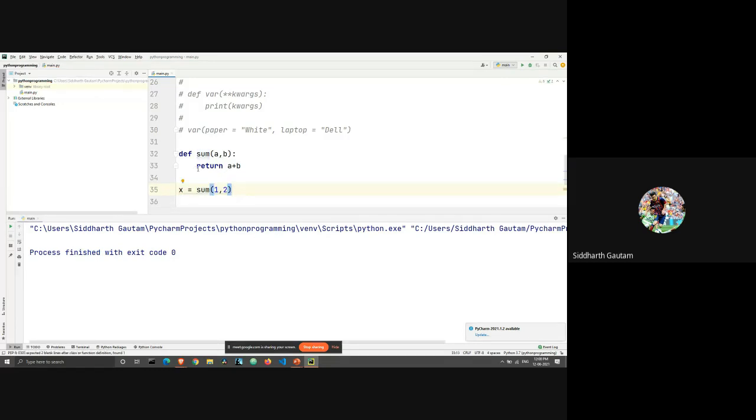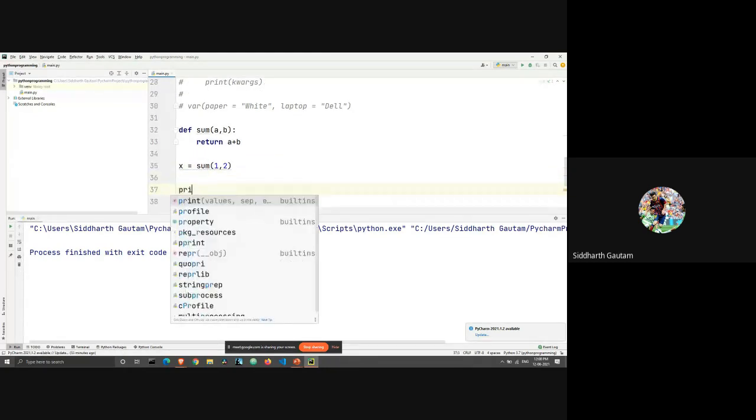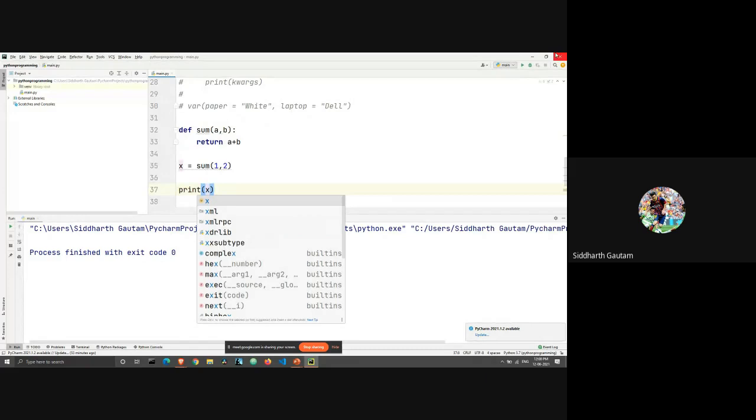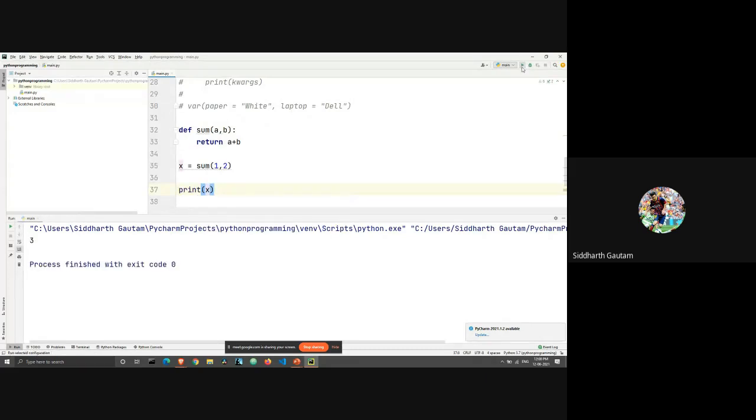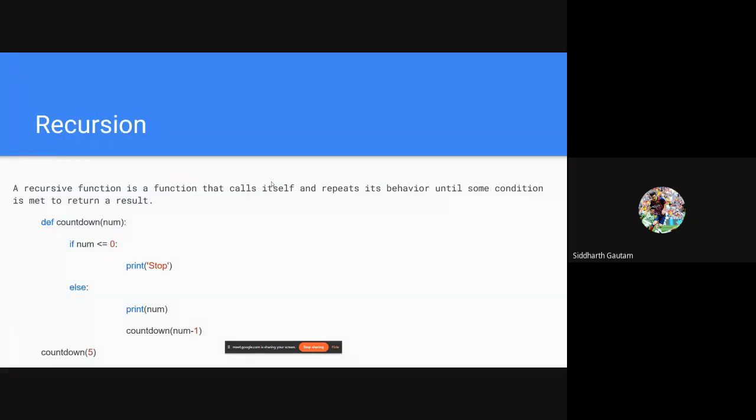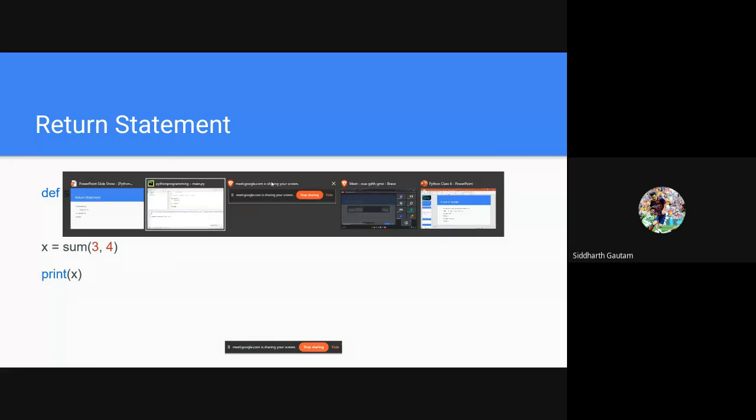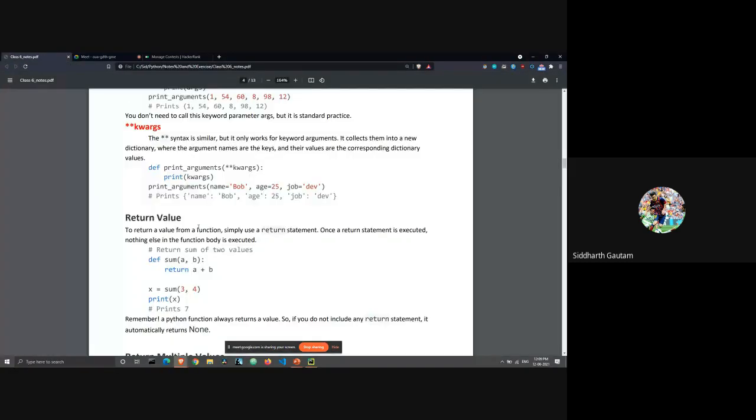So what is the function returning us? It's returning us 1 plus 2, which is 3, and the 3 is getting stored in this variable called x. So what happens when I print x? I should get the output of 3. And as you can see, that's what happens. I get the output of 3. All right. So before we move on to recursion, let's go back and take a look at our document.